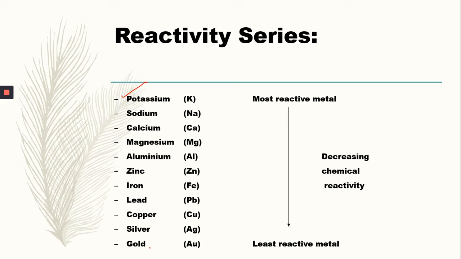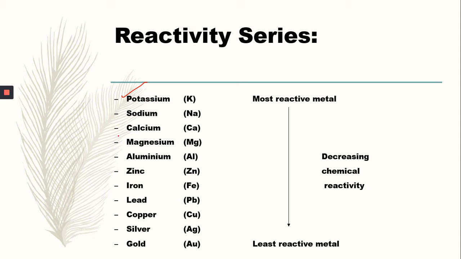And at the bottom of this series there are gold and silver, because these are the least reactive metals. They do not easily react with anything like oxygen or water, so they are placed at the bottom of this reactivity series. So this is the reactivity series of the metals, according to which potassium is highly reactive.